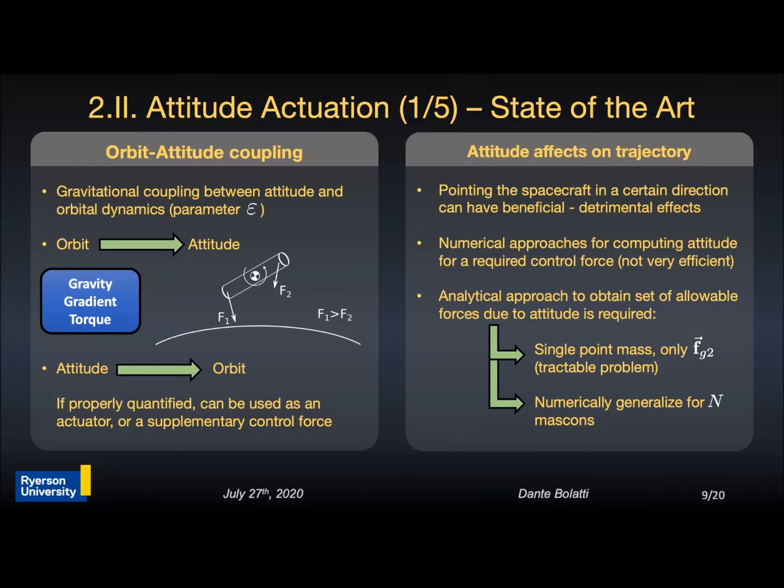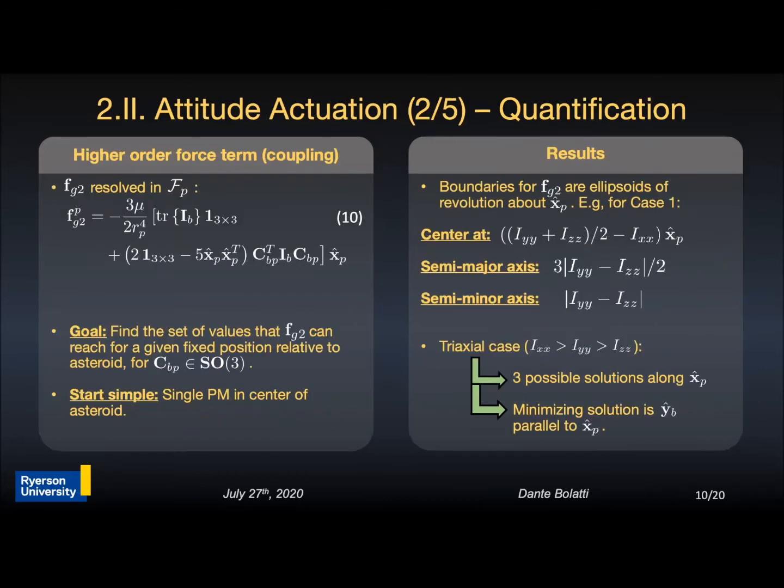For the analysis that follows, only the second-order force terms are considered to make the problem mathematically tractable. The solutions can be then generalized numerically for multiple point masses. In order to analytically quantify the effects of the attitude on this translational force, first we resolve this force in the FP frame that has its x-axis pointing toward the spacecraft, as shown before on slide number 7. This returns the form of the second-order coupled force shown in equation 10.